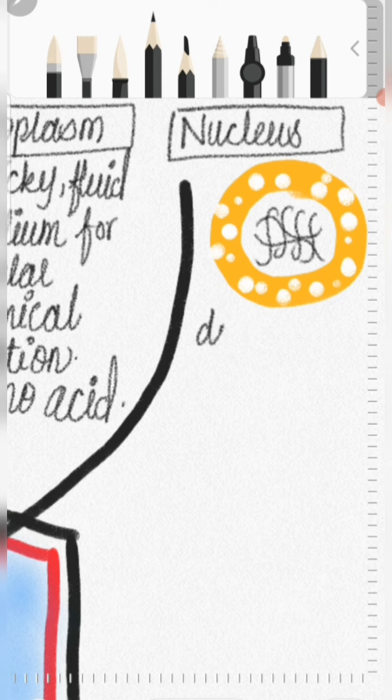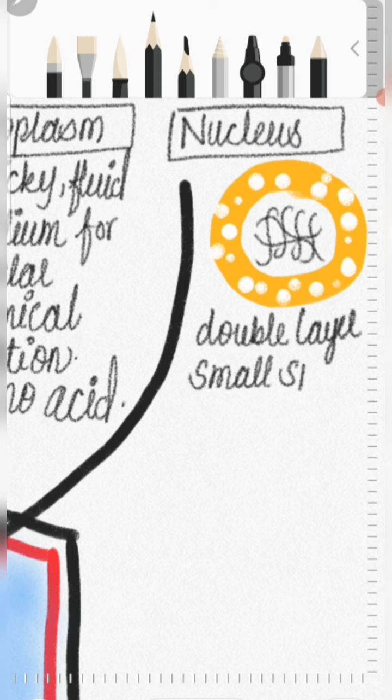Nucleus is double membrane, double layer. Outer layer has small pores, and inside the nucleus there are chromatin fibers.